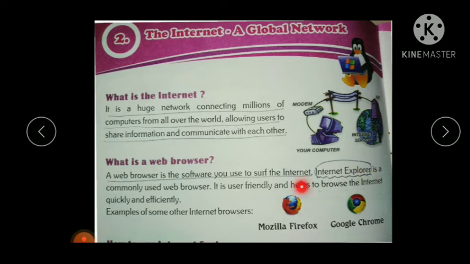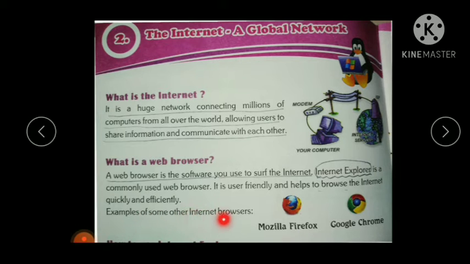Internet Explorer is a commonly used web browser. It is user friendly and helps to browse the internet quickly and efficiently. If you have any doubt about your subject, you can search through this web browser.